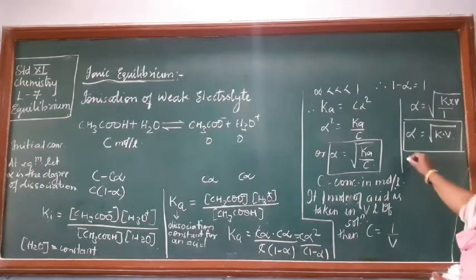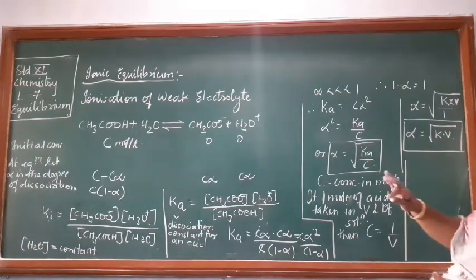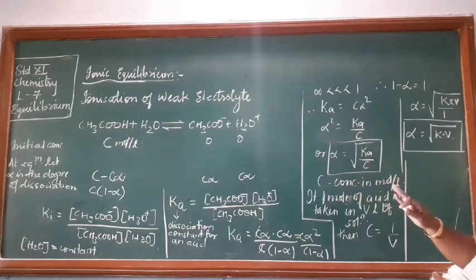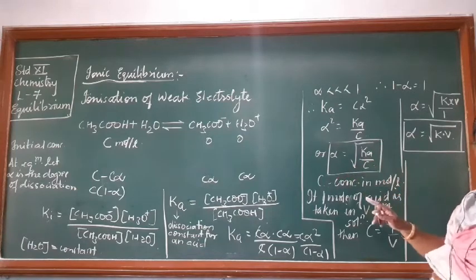One more thing you can take here, Ka is the dissociation constant of an acid, related to degree of dissociation.